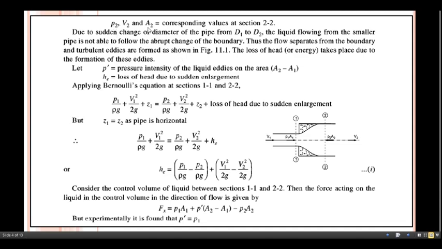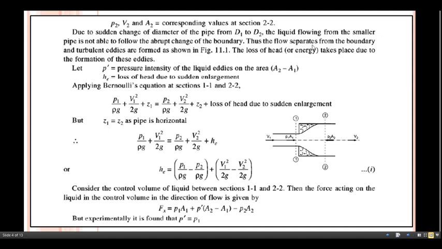Similarly, P2, V2, A2 are the corresponding values at section 2. Due to sudden change of diameter of the pipe from D1 to D2, the fluid flowing from the smaller pipe is not able to follow the abrupt change of the boundary.